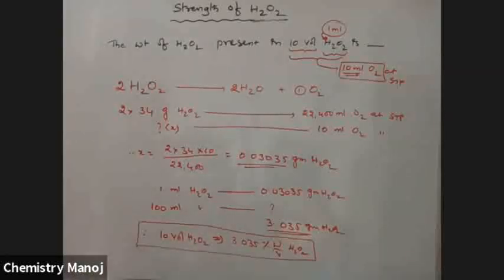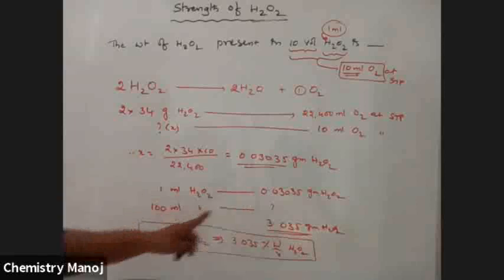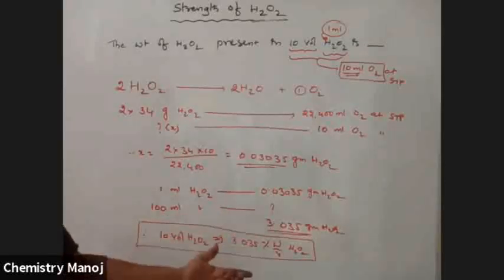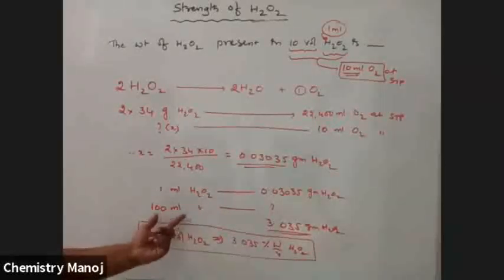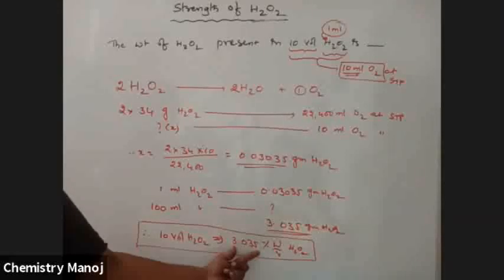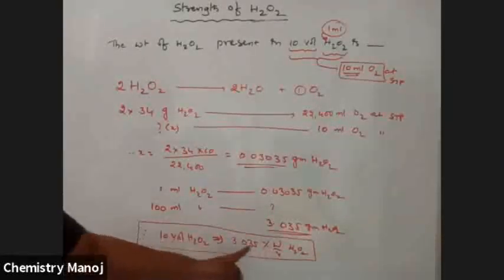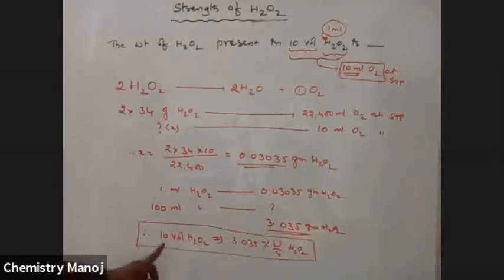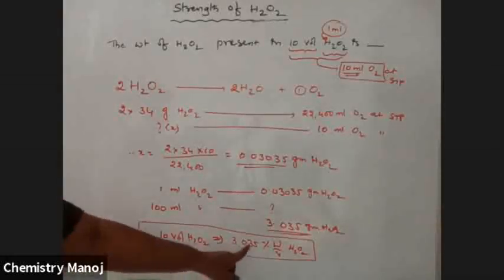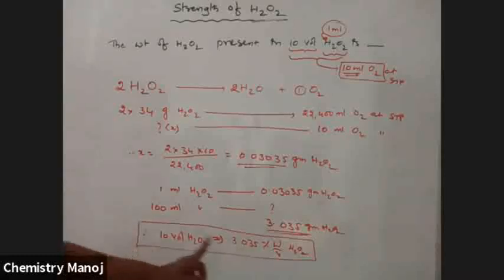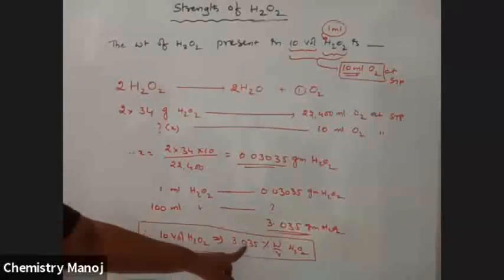Is this clear? So 1 ml was calculated, and for 100 ml it gives the percentage. So 10 volume H2O2 has 3.035% weight by volume. 100 volume contains how much?